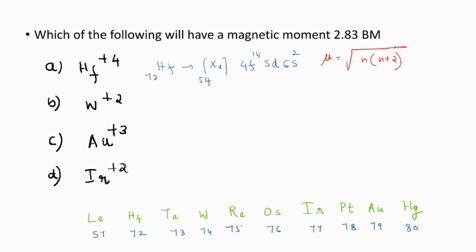Now, how many electrons will be present in the D subshell? Yeah, that will be 68 plus 2, 70. Then 2 electrons will be present. This is the electronic configuration of hafnium.